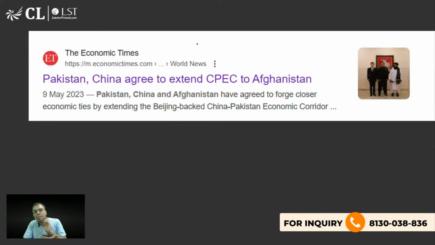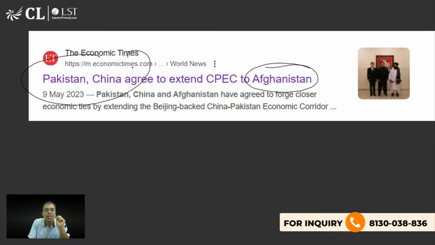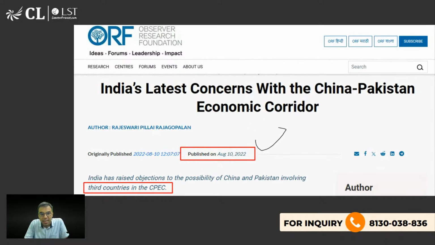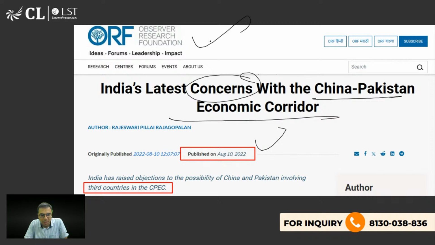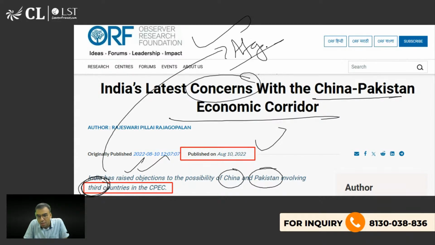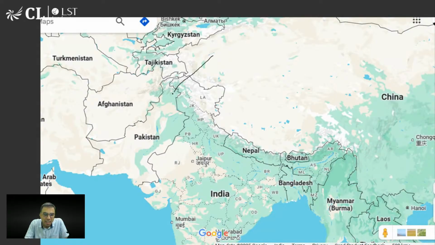Now, recently they have decided to ask Afghanistan to be a part of that also. Pakistan and China agreed to extend CPEC to Afghanistan. This was strongly opposed by India again. India's latest concern with the China-Pak economic corridor, देखो ये Observer Research Foundation की website पर है ना, and India has raised objection to the possibility of China and Pakistan involving third countries. So when they're talking about a third country, it is Afghanistan. Because देखो अगर आप मैप से देखोगे, if it is going like this, now which third country would be there?